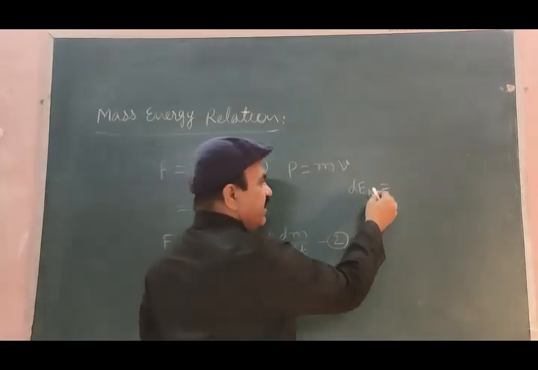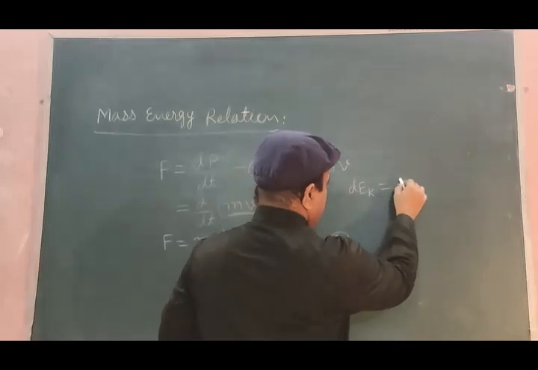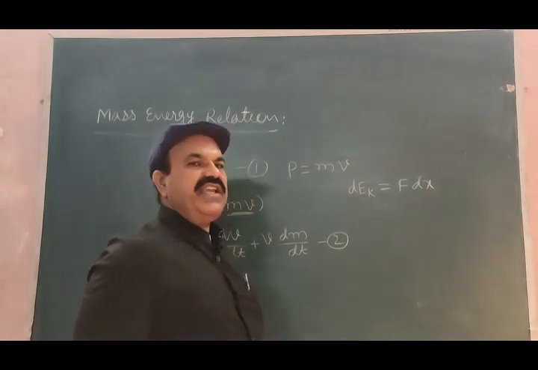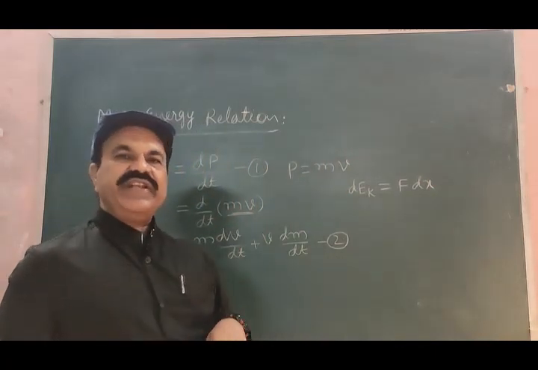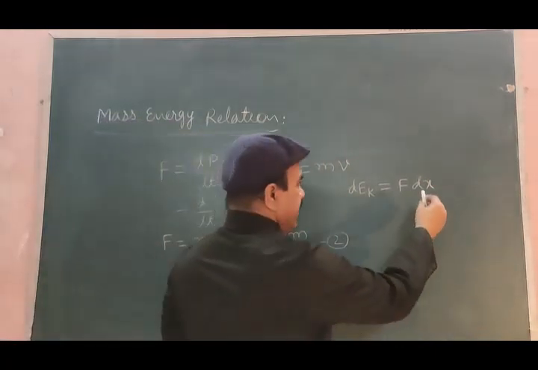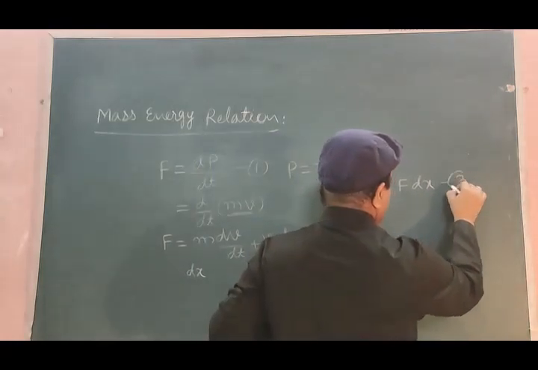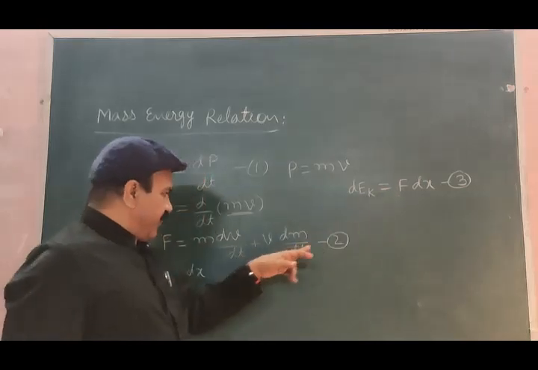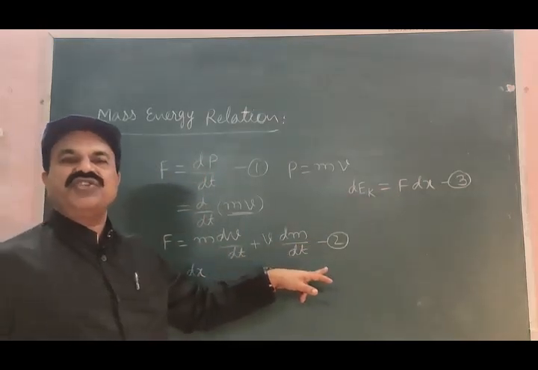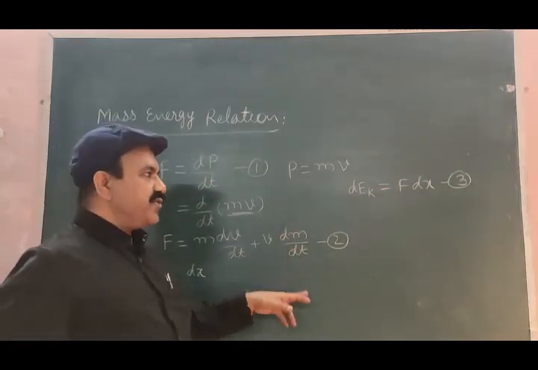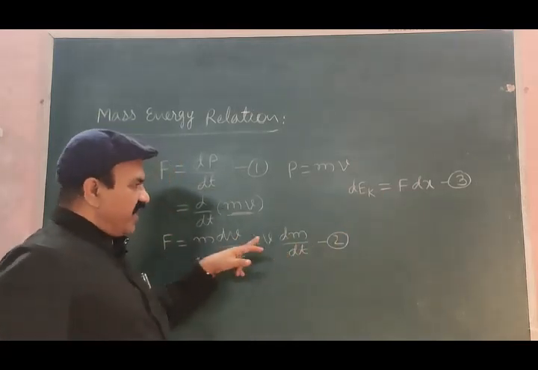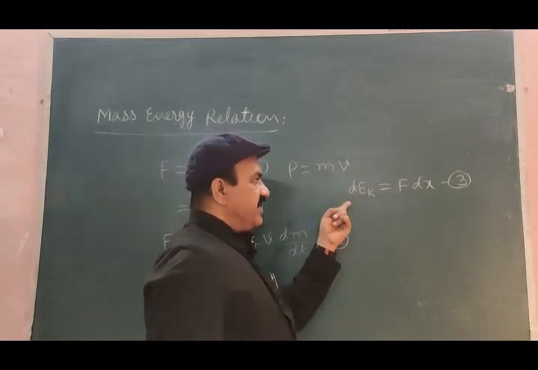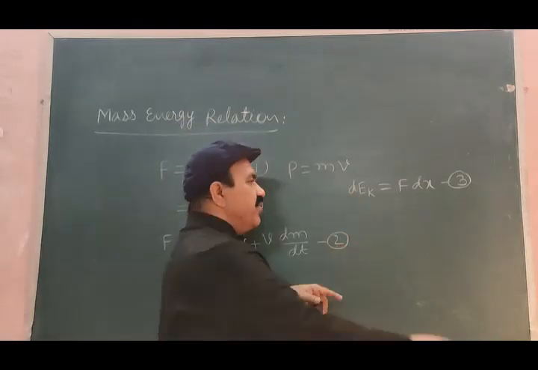This small increase in kinetic energy of the body is therefore given by dEk is equal to F dx. Let me write this as equation number 3. But the value of this F is given by equation 2. Let us substitute the value of this from equation 2 into equation 3 to write the increase in kinetic energy of the body